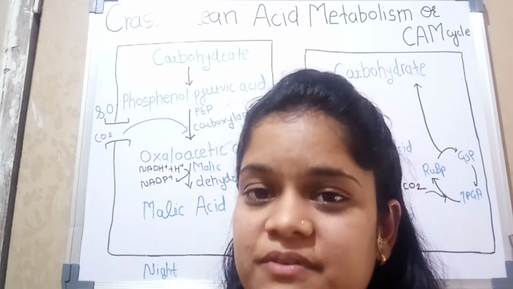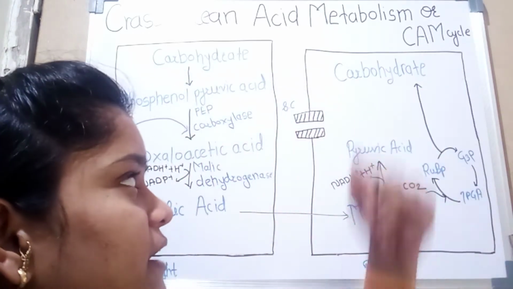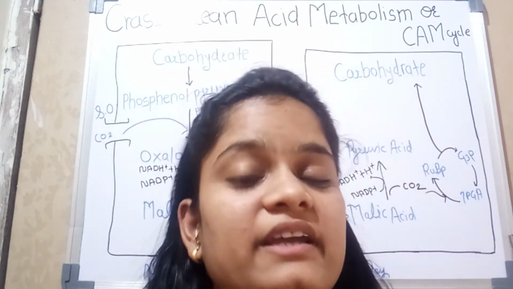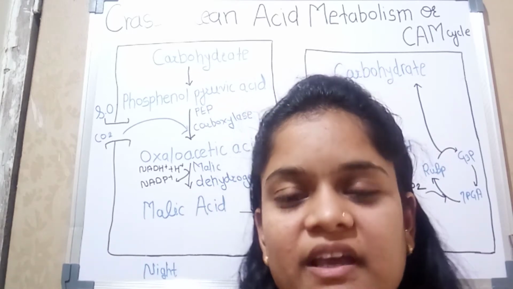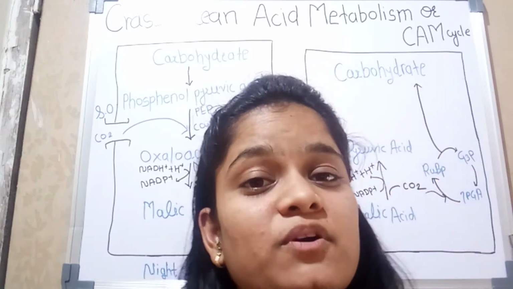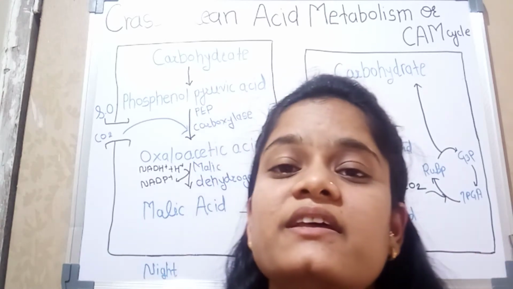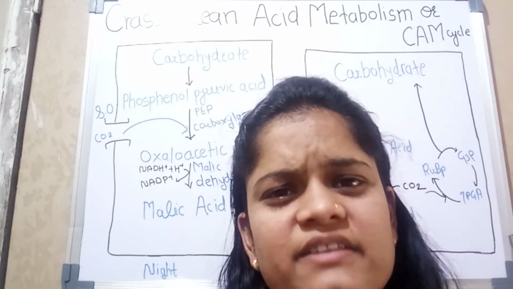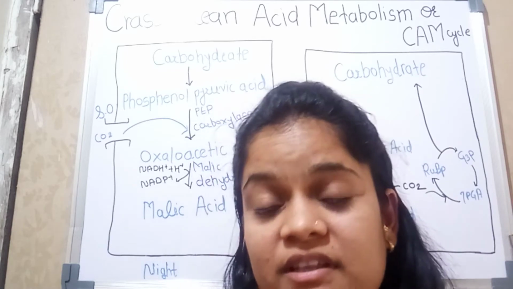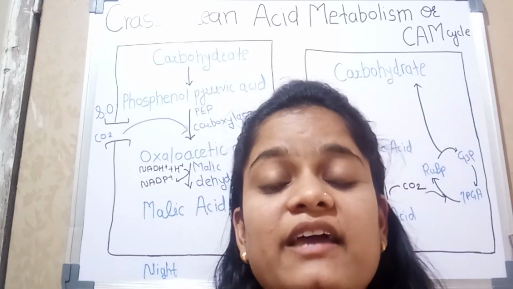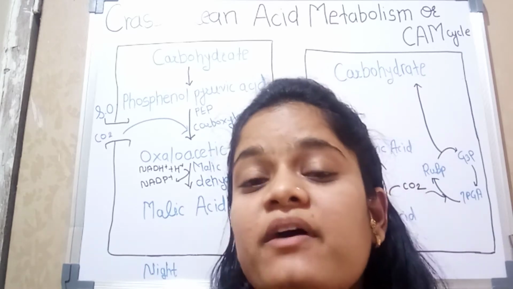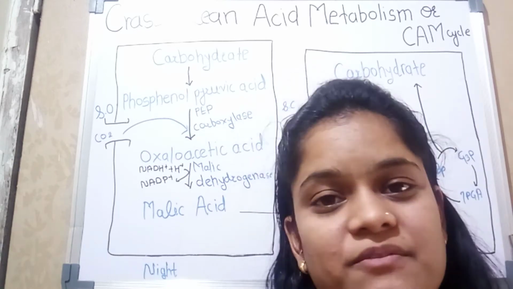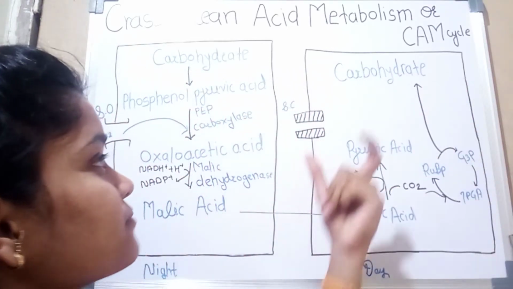So how does the process actually take place in the CAM pathway or CAM cycle? We know that generally the stomata open during daytime and close during night time. In the daytime, when the stomata open, CO2 enters, and by the photosynthesis process there is formation of carbohydrates. It is a general process, but in the CAM pathway the stomata close during daytime and open during night time. So how does the process take place? In this video we will discuss in detail how carbohydrates are formed in the CAM pathway.